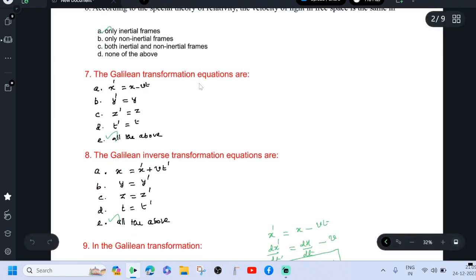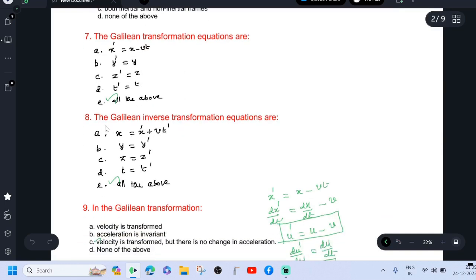See, the Galilean transformation equations are x dash equal to x minus vt, y dash equal to y, z dash equal to z, t dash equal to t. So all the above is the correct answer. The Galilean inverse transformation equations are x equal to x dash plus vt dash, y equal to y dash, z equal to z dash, t equal to t dash. So all the above is the correct answer.